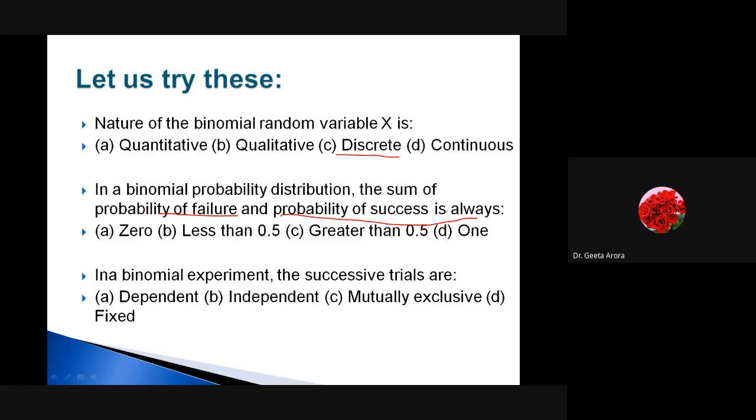Correct. Let's do the third one. In a binomial experiment, the successive trials are... I think we have focused more upon one of the things. Yes, Pritam is giving. They are independent. Correct. Let's see the other options. The next example.